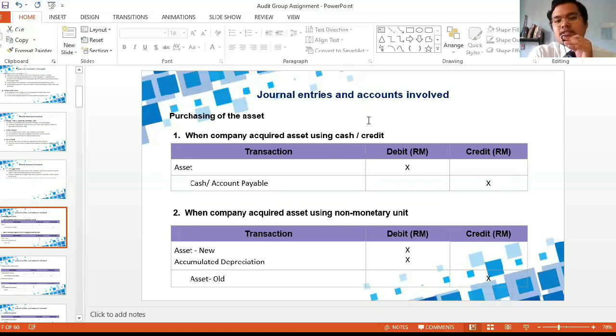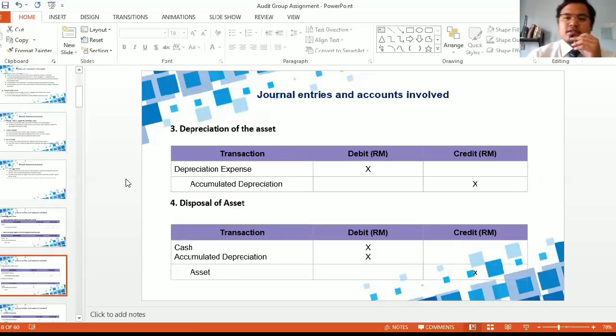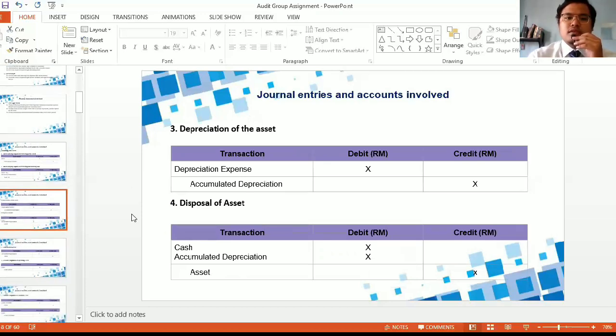Second, when a company acquires an asset using a non-monetary unit or exchange, the new asset will be a debit, and the accumulated depreciation from the old asset will be a debit as well, and the old asset will be recorded as a credit since we have taken away the assets. To record the depreciation of the assets, debit will be depreciation expense, and credit will be accumulated depreciation.